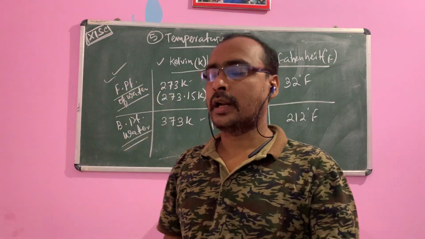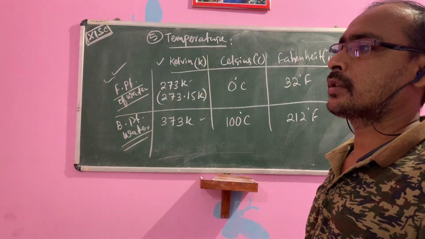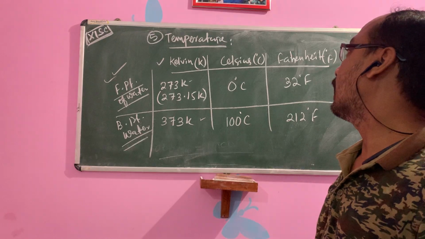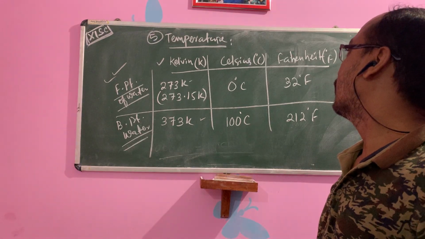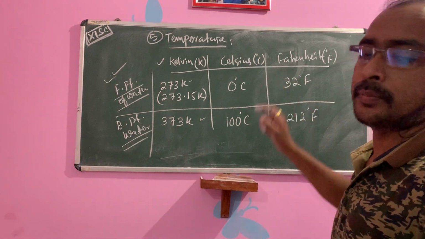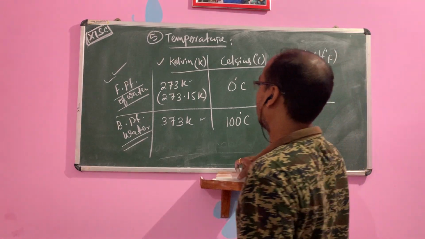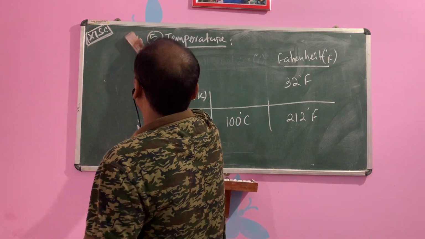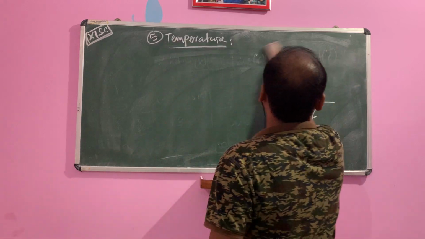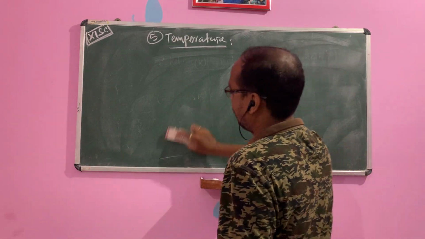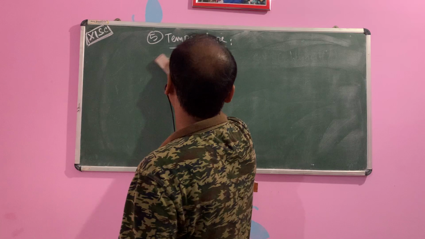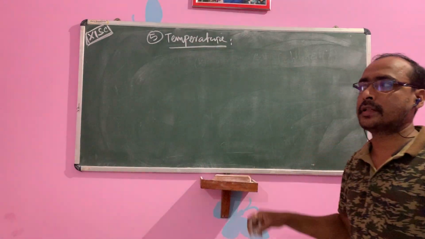Lastly, we will discuss the relationship between Kelvin, degree Celsius and Fahrenheit. What is the body temperature in degree Celsius? Sorry, room temperature is 25 degree Celsius.